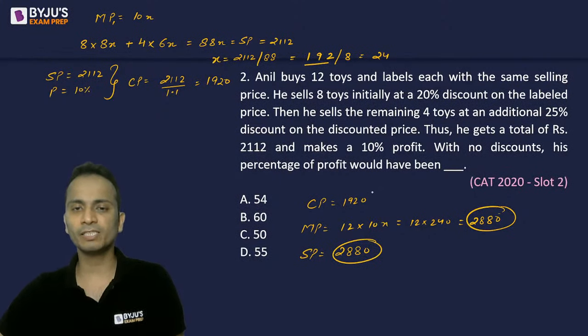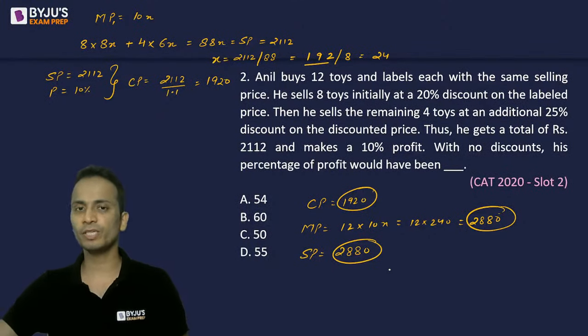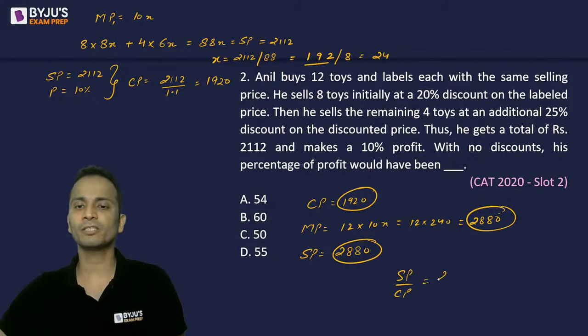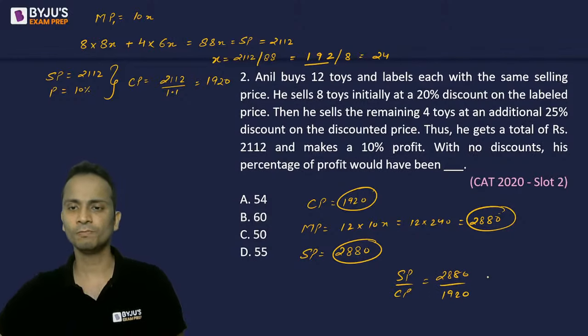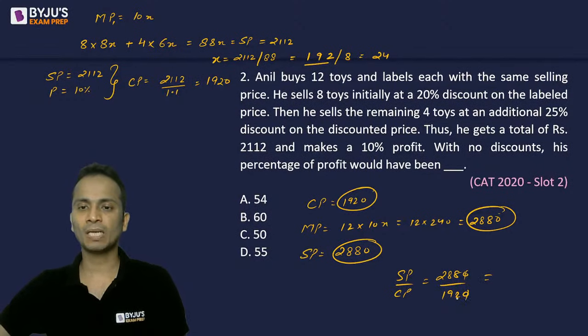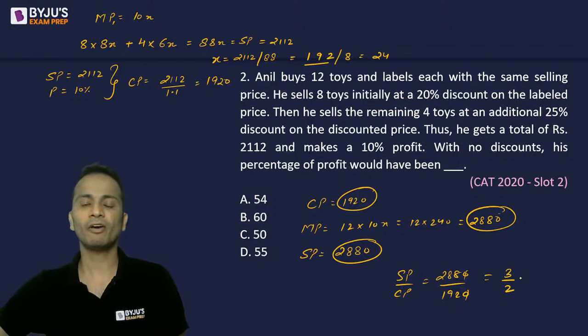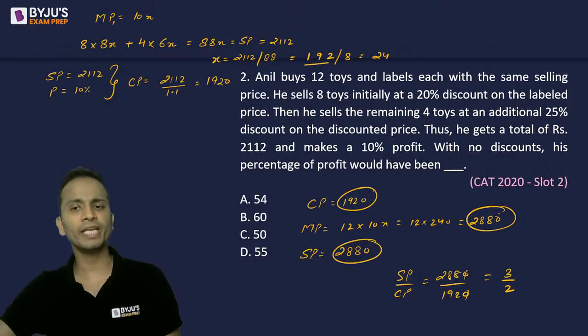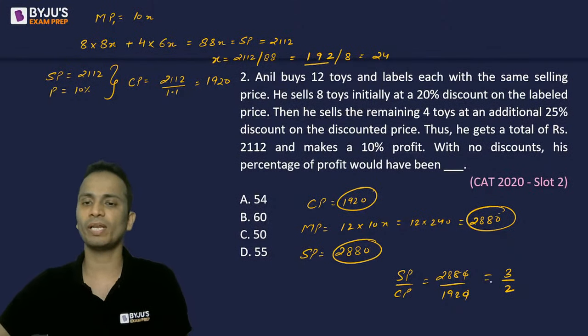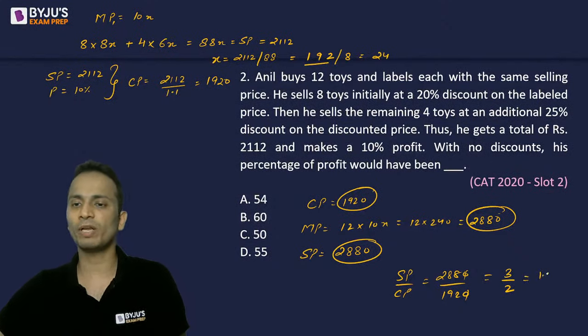So this is the selling price, this is the cost price. What you can do is find their ratio. Selling price upon cost price is 2880 upon 1920. Now 0 and 0 cancelled, 192, 96. Alright, so it will be 3 upon 2. Now 96 into 3 is 288, 96 into 2 is 192. So 3 upon 2, that is 1.5.